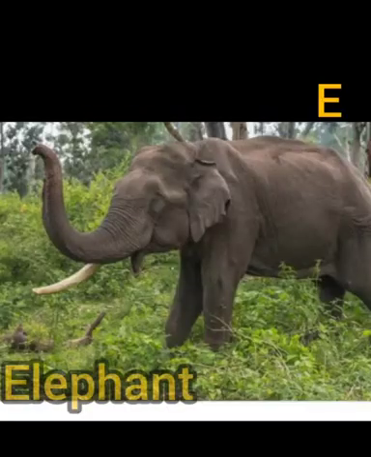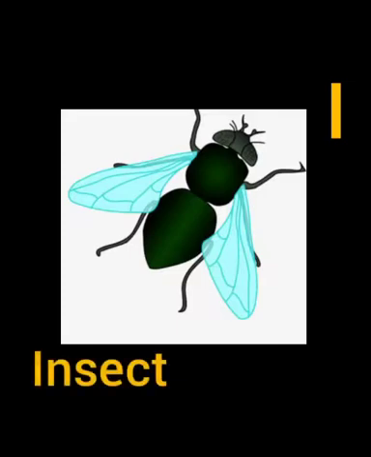Next letter is E. The sound of E is A. E, A. What picture is this? Elephant. The next letter is I. What is the sound of I? E. I, E. Insect.